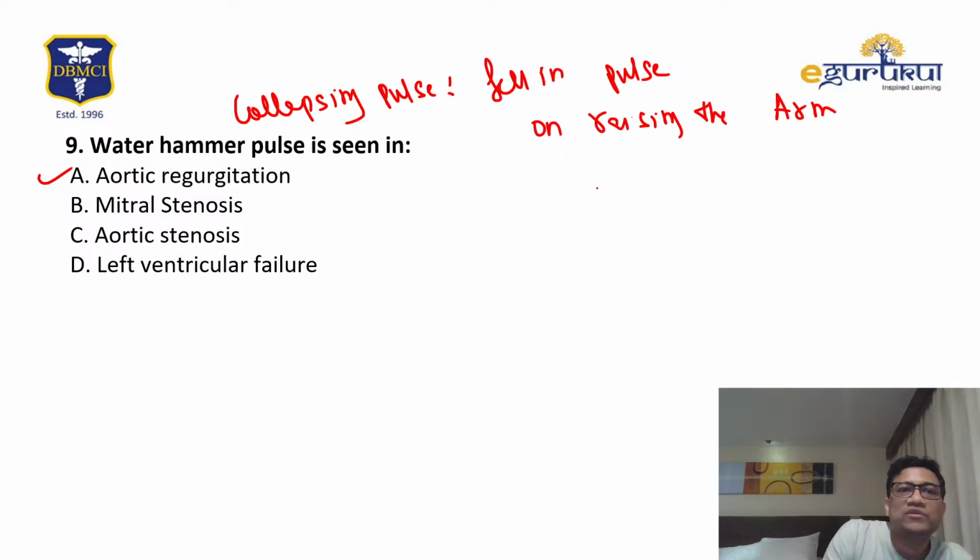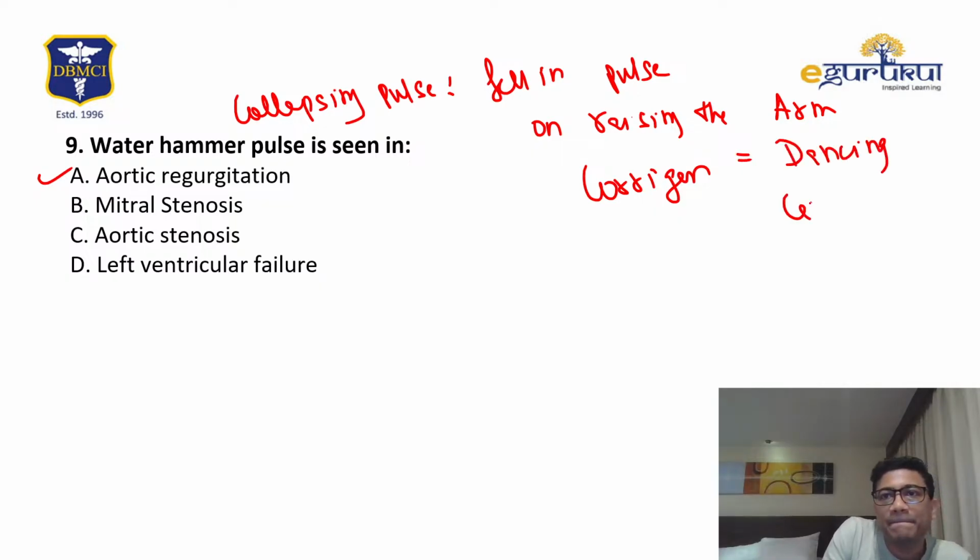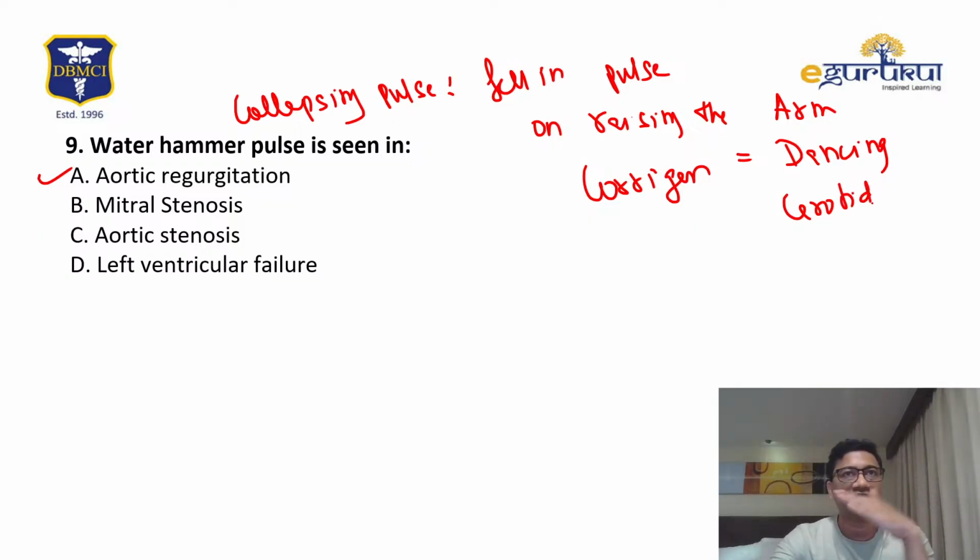Corrigan is carotid, don't get confused. Corrigan is dancing carotids. It's not collapsing. So don't be confused: Corrigan is dancing carotid.